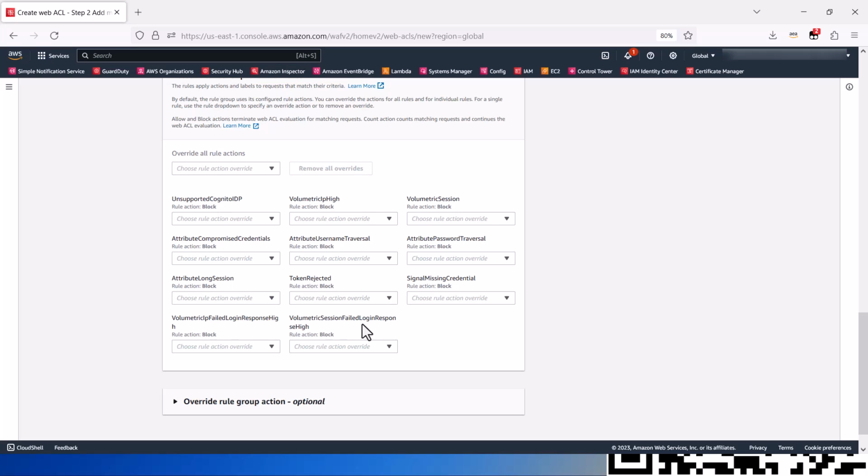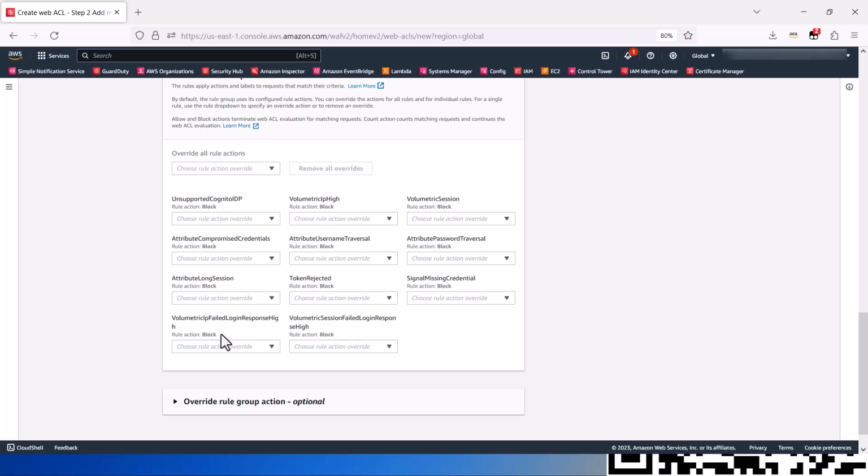This rule applies the rule action and labeling to new web requests from a client session based on the success and failure responses from the protected resource to recent login attempts from the same client session. You define how to count successes and failures when you configure the rule group.